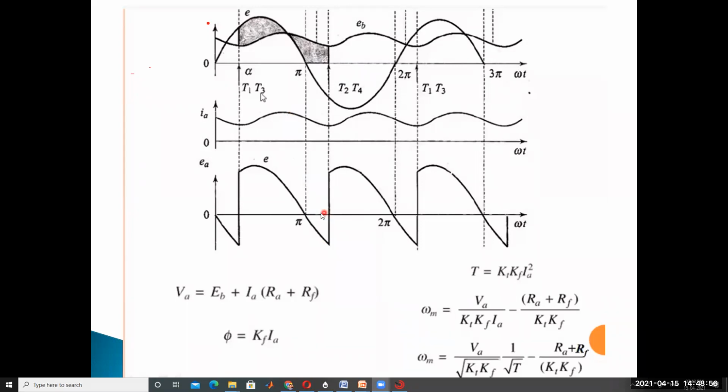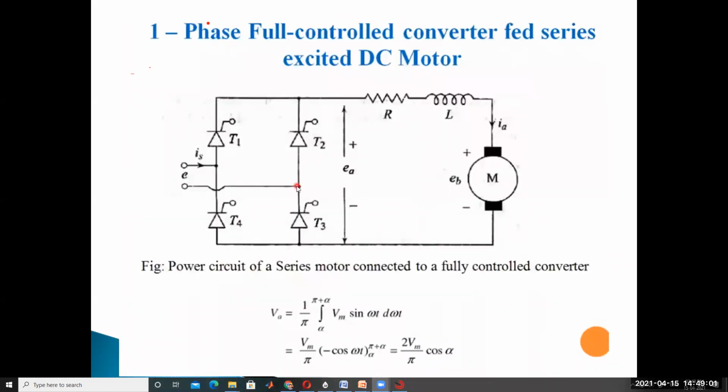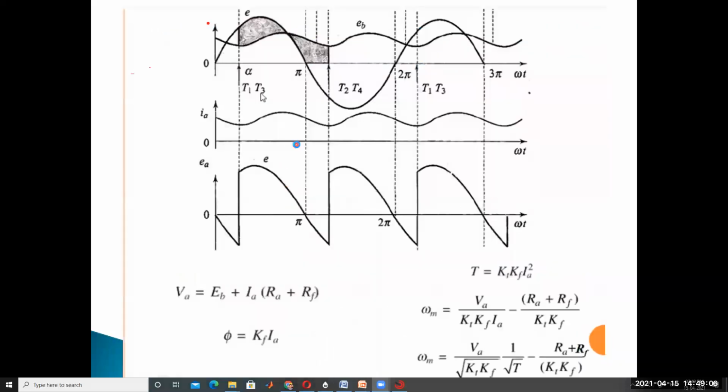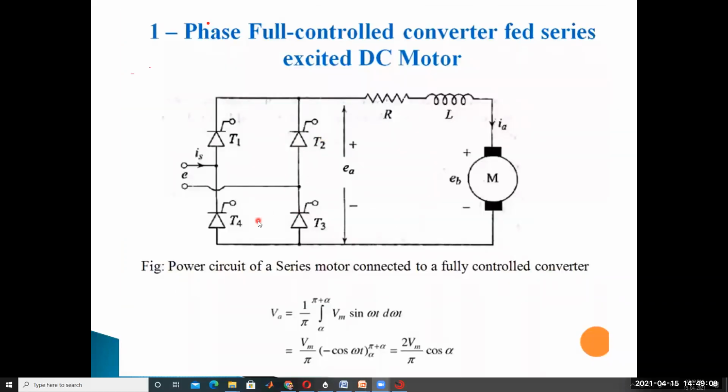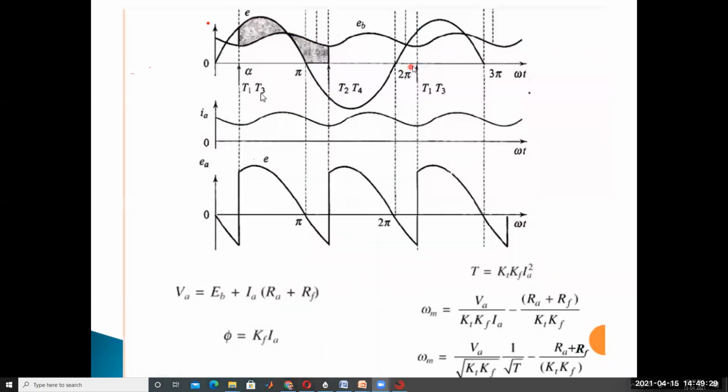During this period, alpha to pi plus alpha, T1 and T3 are in the on state and the remaining two thyristors T2, T4 are off. Then at omega t equal to pi plus alpha, SCR T2 and T4 are triggered and T1, T3 turn off. Now T2 and T4 conduct up to 2 pi plus alpha.